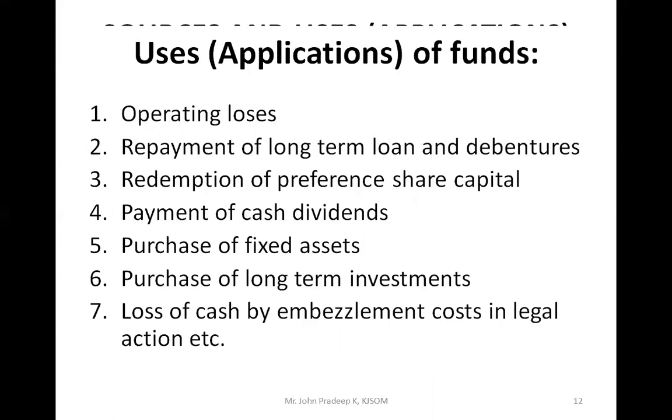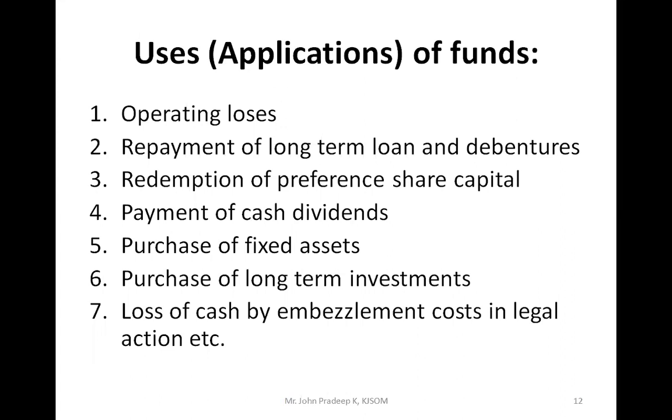And fund outflow is called uses of fund or application of fund. So if there is an operating loss, that is application of fund. Then repayment of any long-term loan or debenture. Obviously, cash will go out whenever there is a cash outflow or fund outflow. That is called uses of fund. Then redemption of preference share capital, payment of cash dividend, purchase of fixed assets.